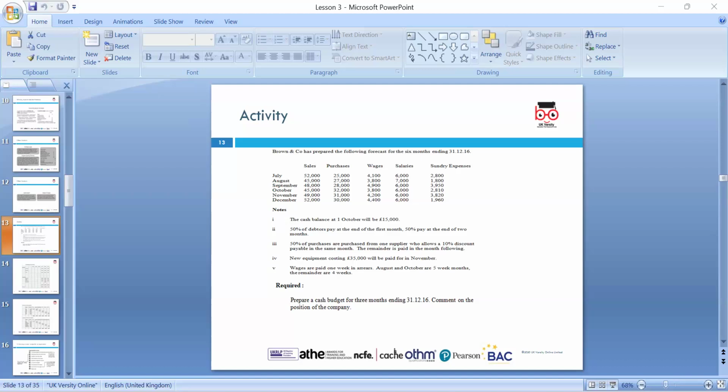We are making the budget for July, August, September, October. How much is the opening balance? Then how much receipt we are receiving, the money, and we can look at total receipts minus total payments, and we can say how much is the cash.